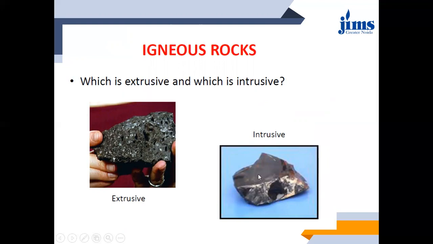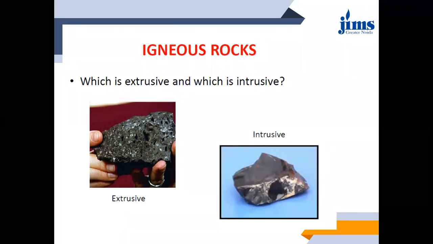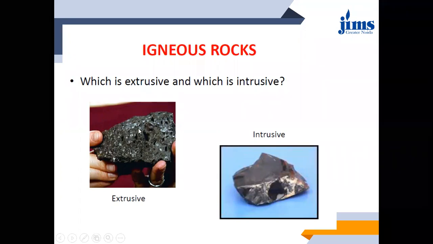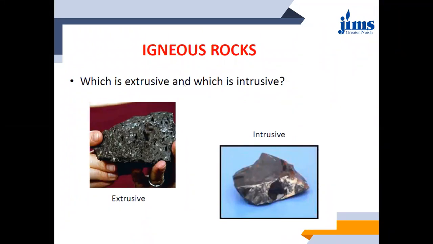The difference is visible to all, na? This diagram, this example is visible to all. Yes, sir. If you look at this, what difference is visible? In plutonic rock, you can easily differentiate between both. Plutonic rock actually has a definite crystalline structure, but in case of extrusive rock or volcanic rock, there are clearly so many voids visible. This is not a compact crystalline structure. So this is the difference between what? Plutonic and volcanic rocks. That means intrusive and extrusive.